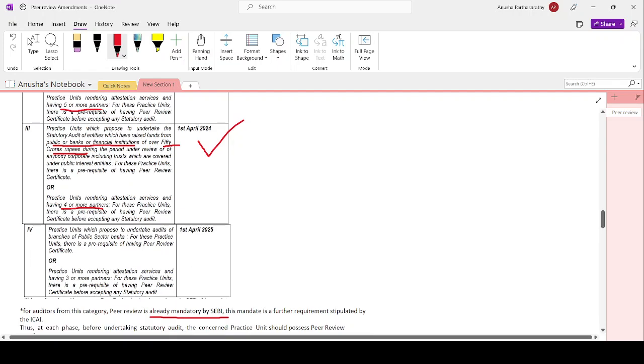Now, a practice unit which proposes to undertake audits of branches of public sector banks.